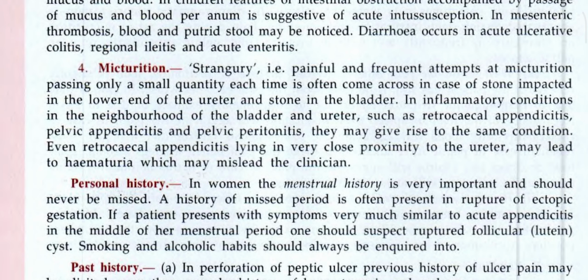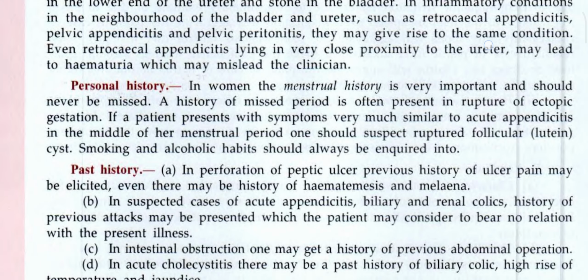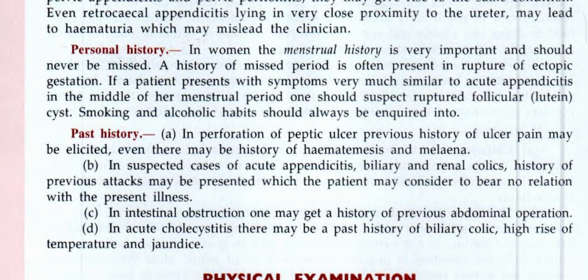Micturition. Strangury, that is painful and frequent attempts at micturition, passing only a small quantity each time, is often come across in cases of stone impacted in the lower end of the ureter and stone in the bladder. Inflammatory conditions in the neighborhood of the bladder and ureter, such as retrocecal appendicitis, pelvic appendicitis, and pelvic peritonitis, may give rise to the same condition. Even retrocecal appendicitis lying in very close proximity to the ureter may lead to hematuria, which may mislead the clinician.